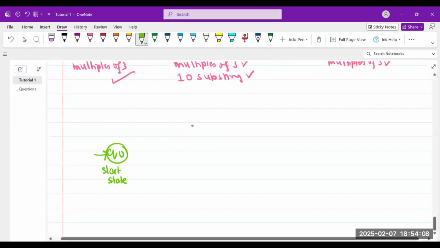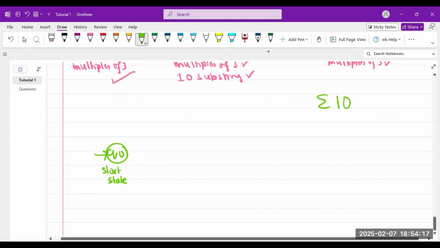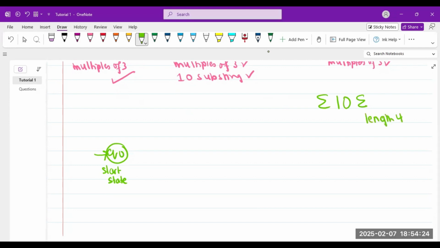Zoha, can you please check the chat? One second. What if we have E10E? Yes. So if, for example, it's E10E, see, this is not multiples of 3, it is of length 4. So I can, no, if the sides are multiples of 3 and this is in the middle. Yeah, look. So what is the length of this, 3, what is the length of this, 4, what is the length of this, 3, so what is the sum, 3, 4, 3, that's 10. So it's not a multiple of 3.